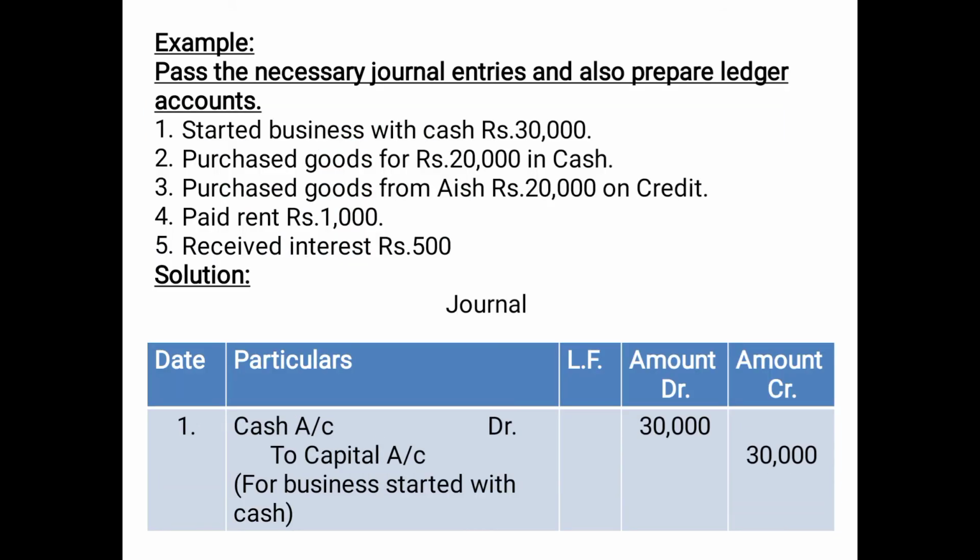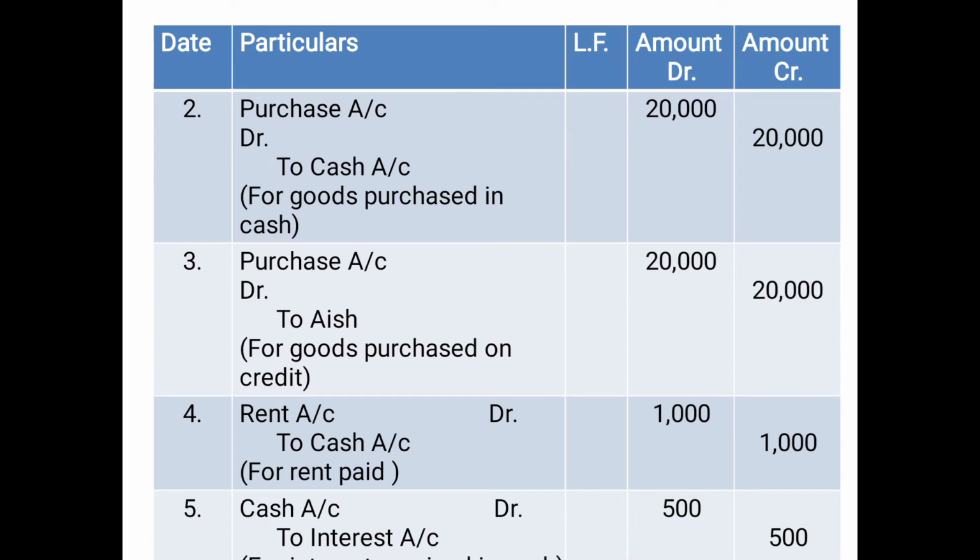Next entry: purchased goods for rupees 20,000 in cash. What will be the journal entry? Purchase account debited 20,000 to cash account 20,000. For this you require the purchase account, and the cash account you do not need to prepare again because you have already prepared it.